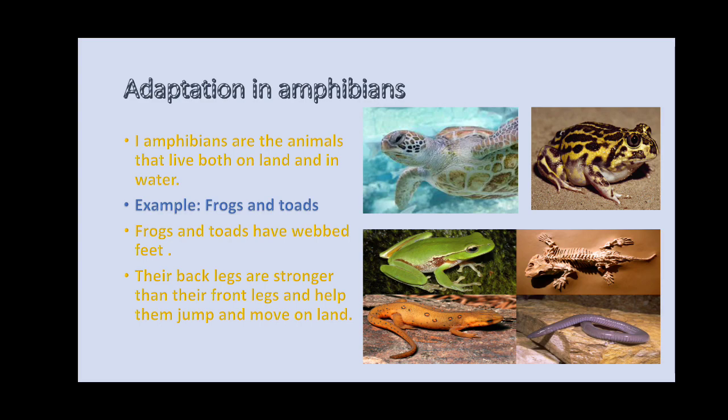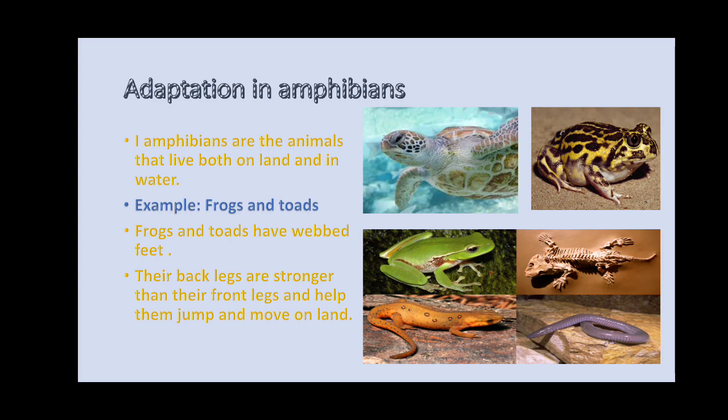So from this, what did you understand? A frog can breathe with skin and also with lungs. When it is in the water, because it has moist skin, it can breathe the dissolved oxygen present in the water.